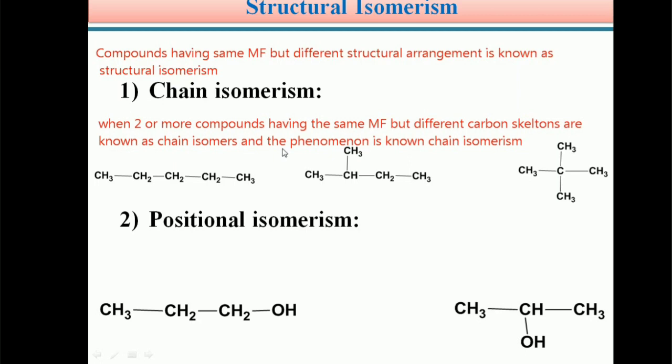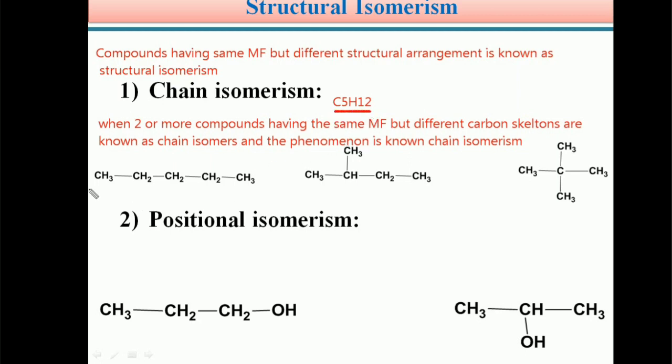So students, this is the definition theoretically. In order to understand this chain isomerism, it is best to take a simple example, pentane, with molecular formula C5H12. C5H12 is a molecular formula of an organic compound. Students, we can write the structure of this C5H12 in different manners.